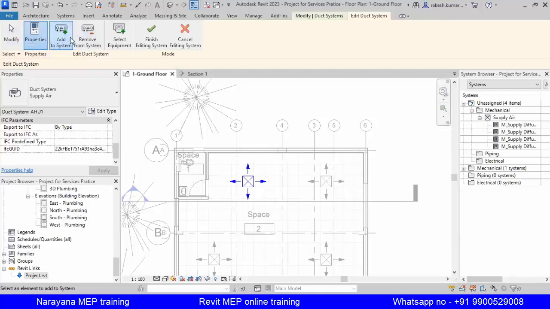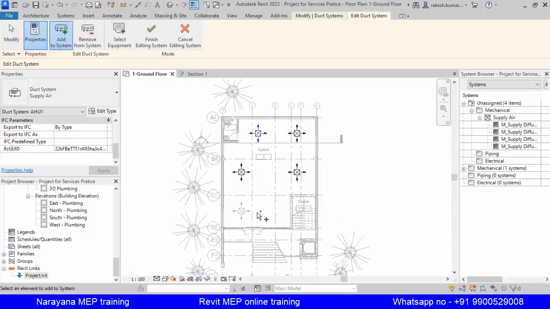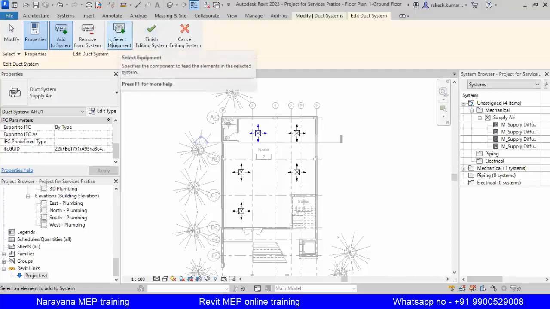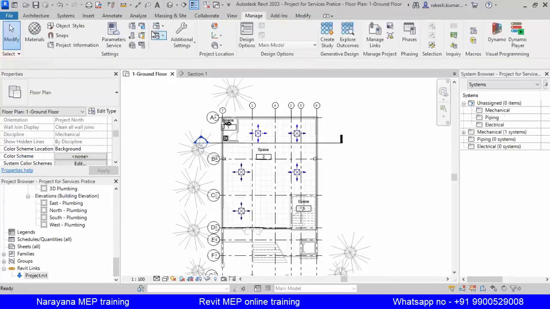Now I'll add to the system. You can add to the system. There are a lot of ways. Okay, one by one we will discuss. Now equipment selection. We have not added the equipment selection like AHU. We will add the equipment. Let me finish and I'll add the equipment.